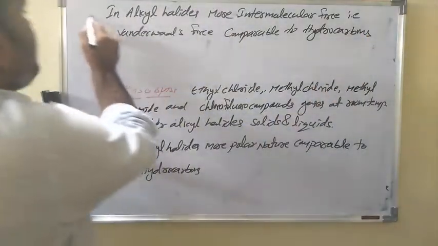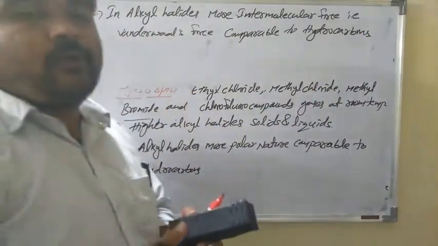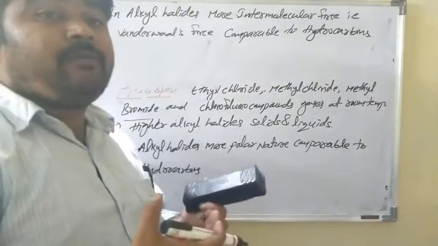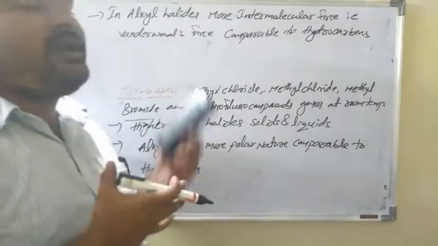Due to that reason, alkyl halides have higher boiling points than parent hydrocarbons, in the presence of van der Waals forces.